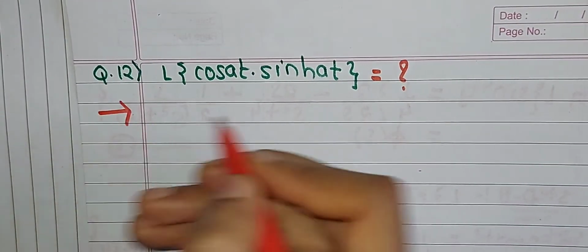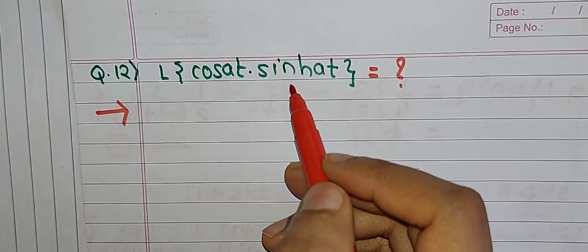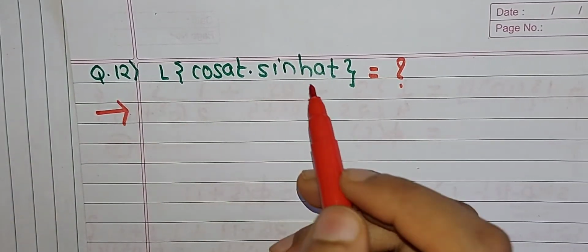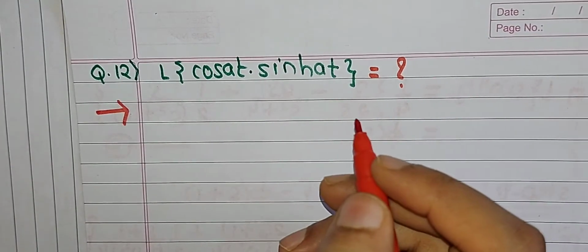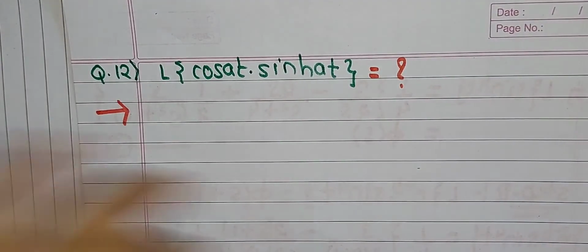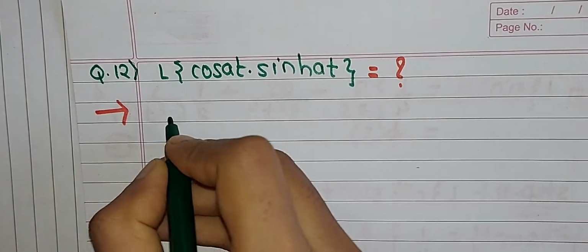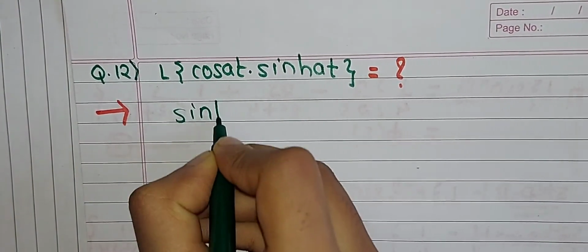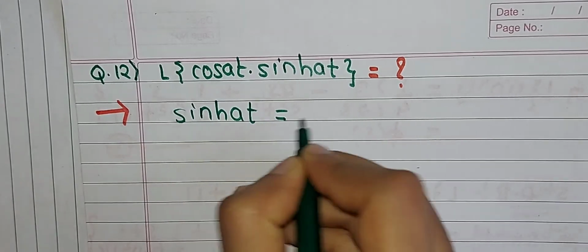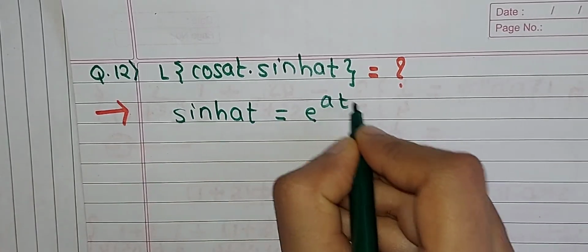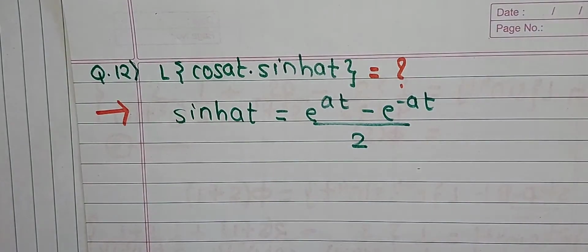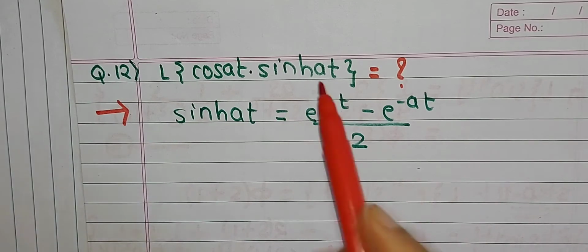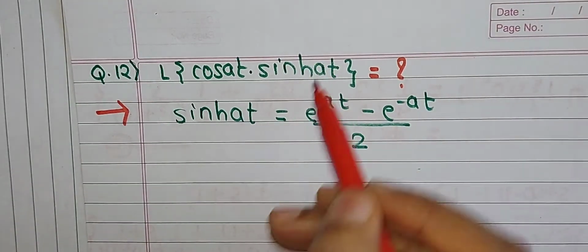To find the value of something like this, the main question is which type of function this is, that is, which formula it can satisfy. For that purpose we will use one formula for sinh at. That formula is sinh at equals e raised to at minus e raised to minus at, divided by 2. Now we will put the value of sinh at in this equation.